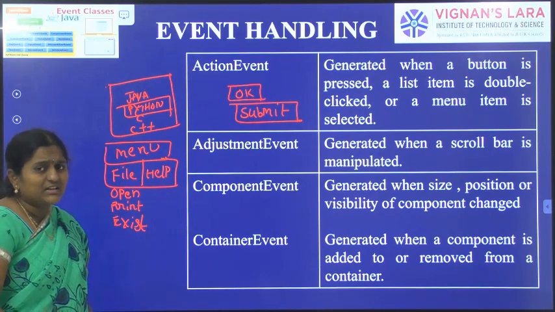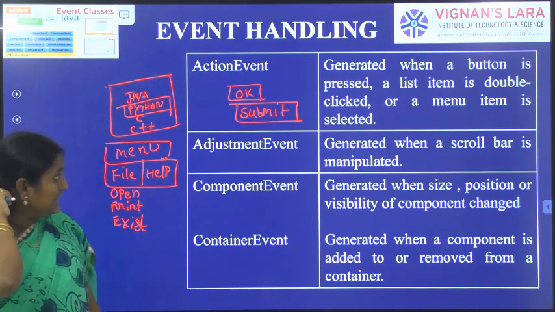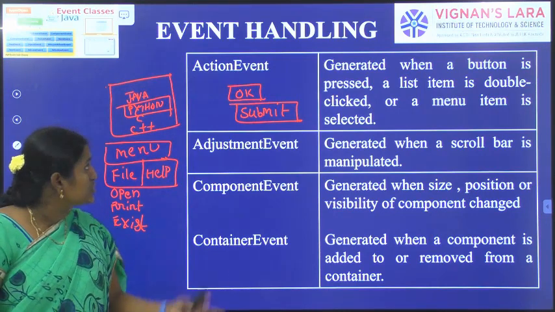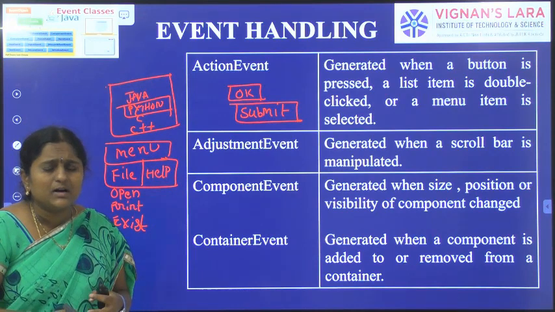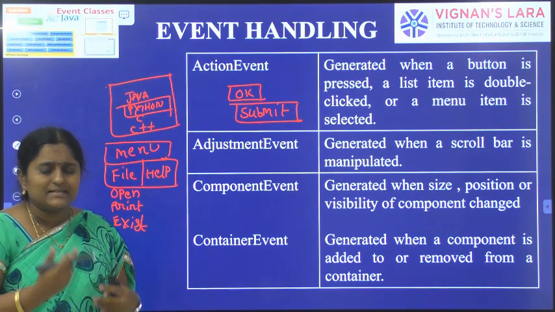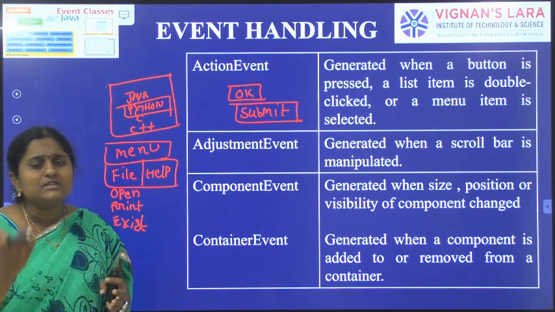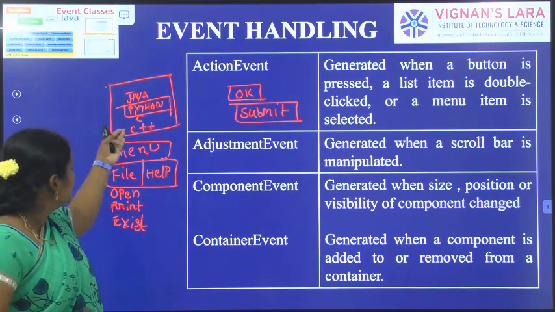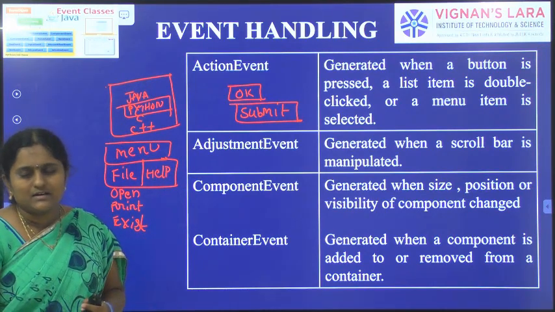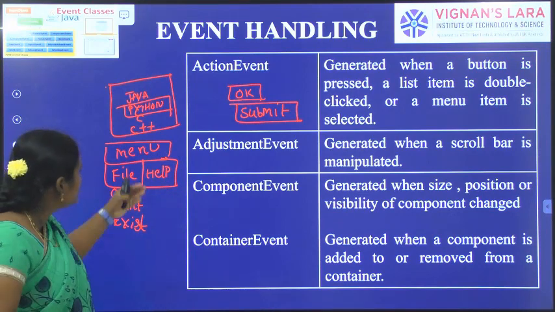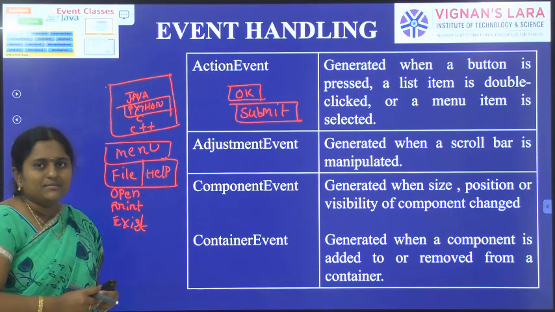What are the sources of action event? Button, list, and menu are the sources of action event. If the user presses an OK button or a submit button, an action event is generated. The user may choose one item in a list, or select a menu item, and an action event can be generated.